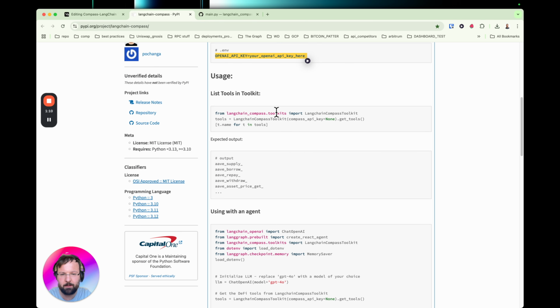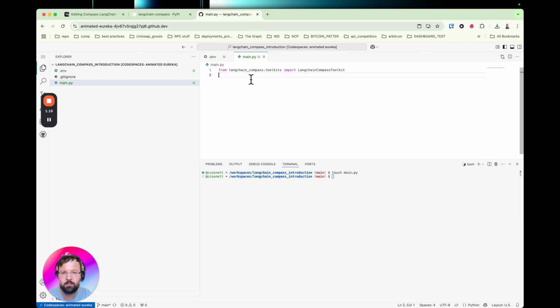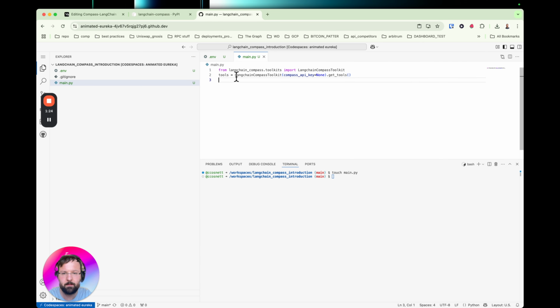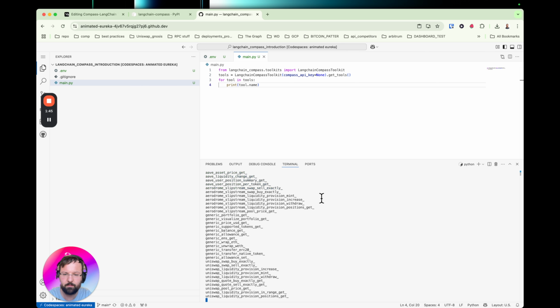So from langchain_compass.toolkits, import LangChainCompassToolkit. So let's just import the module, and then we can define the toolkit using the .get_tools method. And let's print some of these tools. For tool in tools, print tool.name. And let's run it. And there we have a list of all the tools currently in the package.